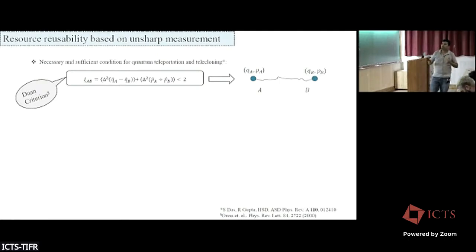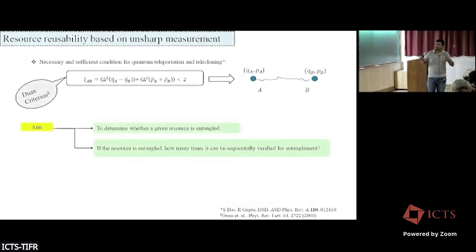This is the necessary and sufficient condition for quantum teleportation and telecloning. Telecloning is a communication protocol which combines teleportation with optimal cloning. This is also known as the Duan criterion, and we will detect this criterion within this entangled state.